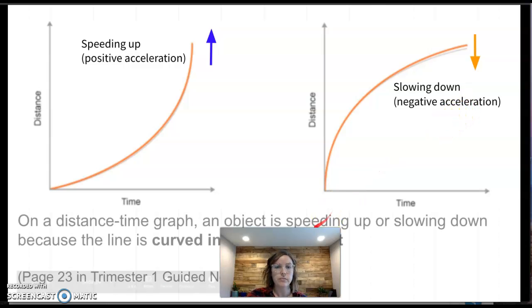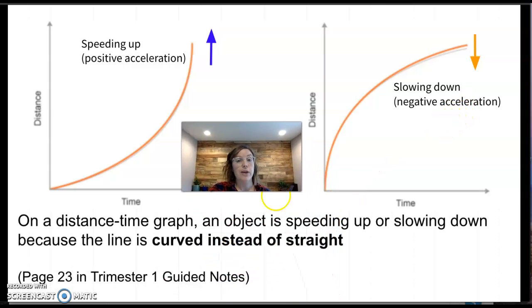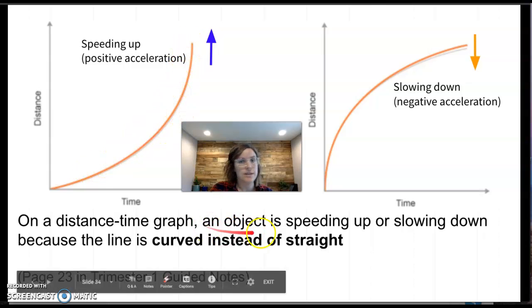So on a distance and time graph, if an object is speeding up or slowing down, you will notice it as a curved graph, a curved line, instead of a straight line.